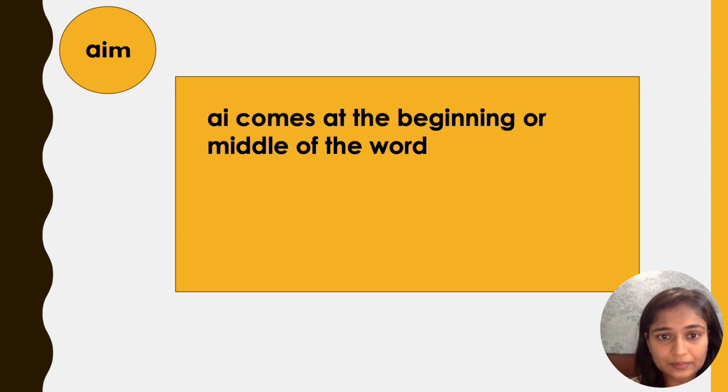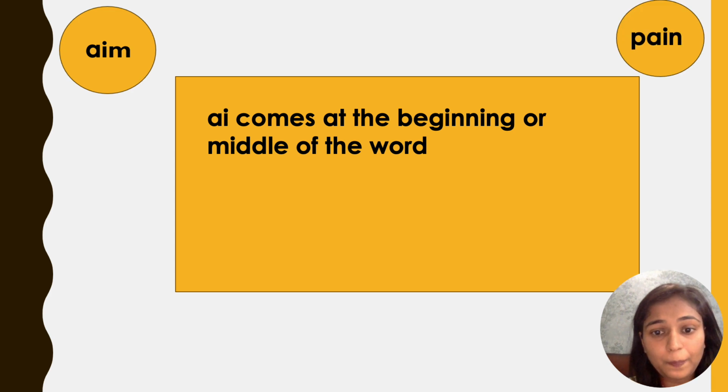Similarly, P, A, I, N. So AI is coming in the middle of the word. P is P, AI is A, N is N. So the spelling of pain comes out to be PAIN.